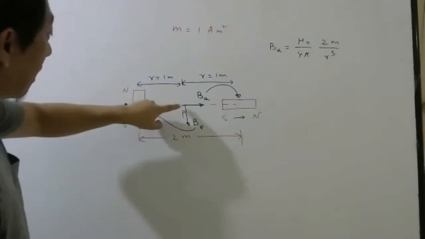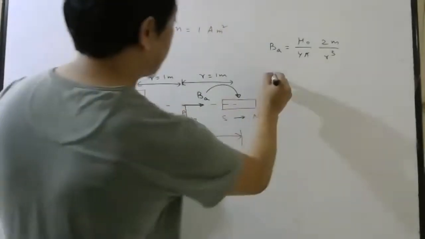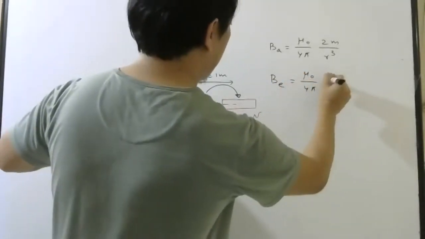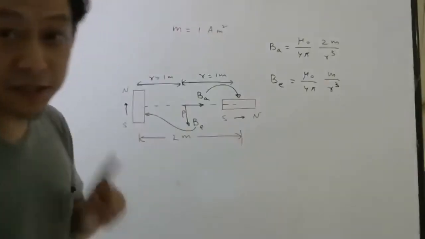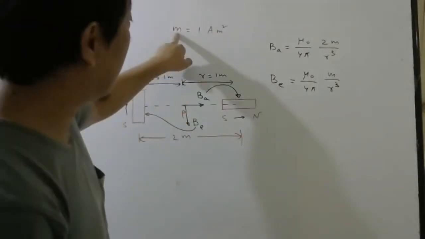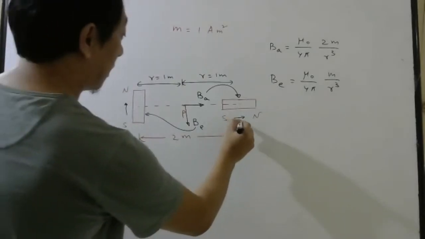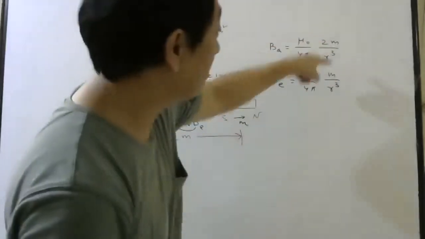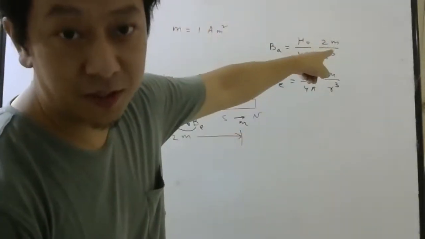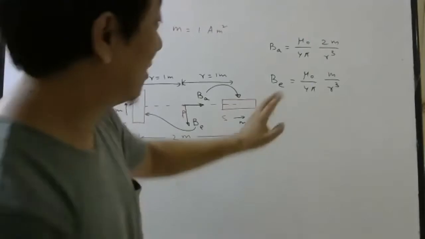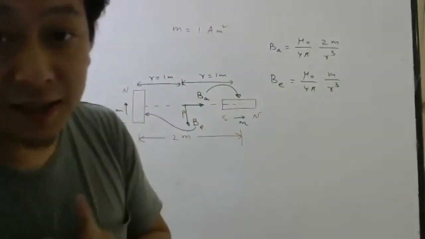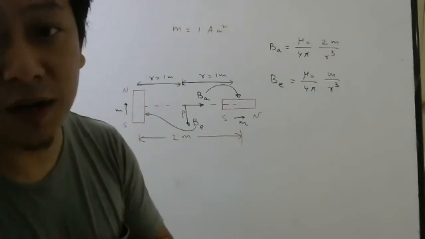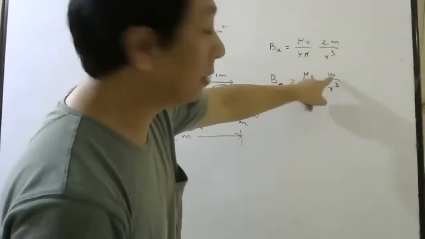Now let us calculate the magnetic field here due to this magnet. Mu naught by 4 pi m by r cube. Please understand one thing, students. In the question, they told M is the same for both of them. The magnetic moments of both of them are the same. Therefore, you are allowed to write M, M. But this will be twice because it is on the axial line. Please remember, if the magnetic moments were different, if one magnet has magnetic moment 1 and another has 2, then you write M1, M2 like that.